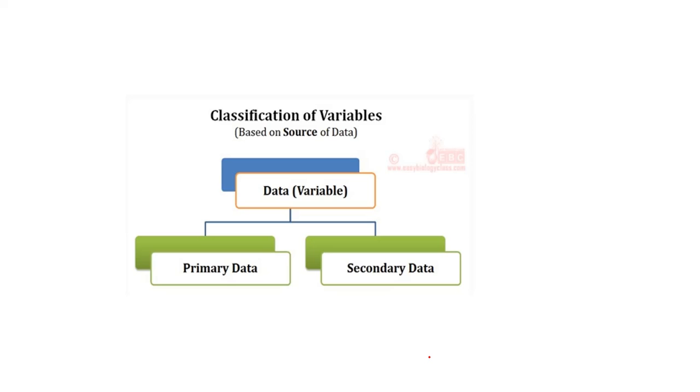That is important. How you can collect data: either from primary data or secondary data. Primary data means collection of first hand information. Secondary means second hand information. As the names suggest, primary data is first hand information, secondary data is second hand information. For this, we have different ways to collect the primary data and different ways to collect the secondary data also. Now we can see all things in detail.